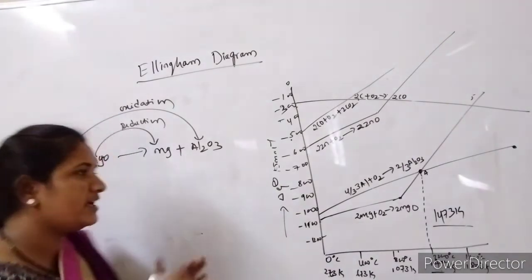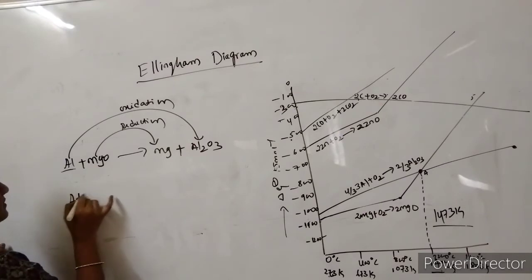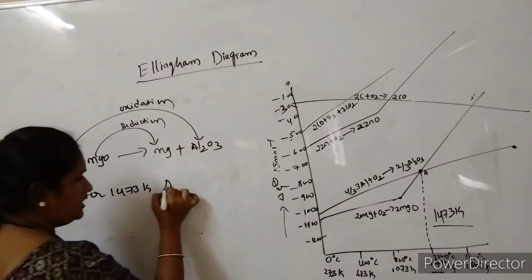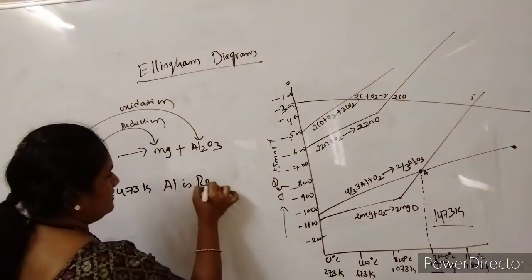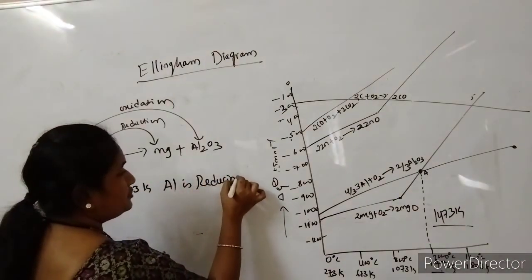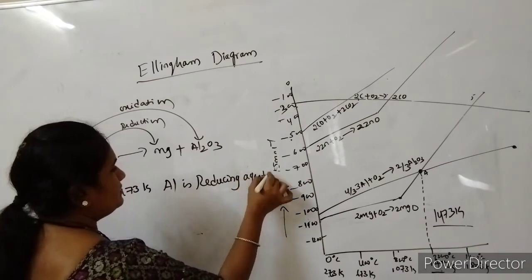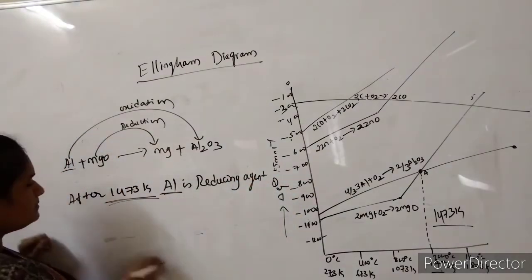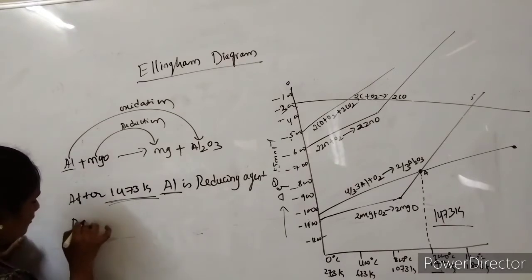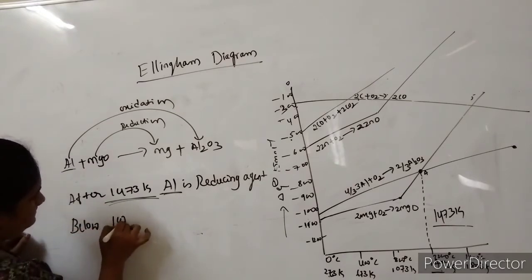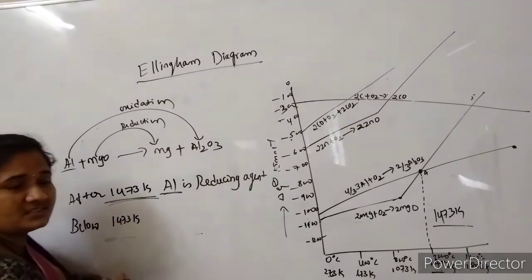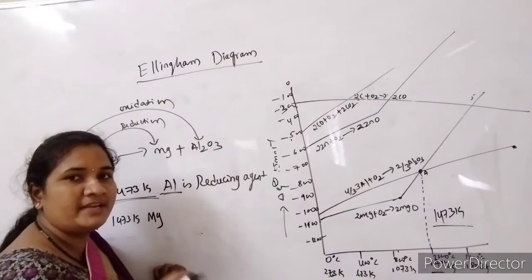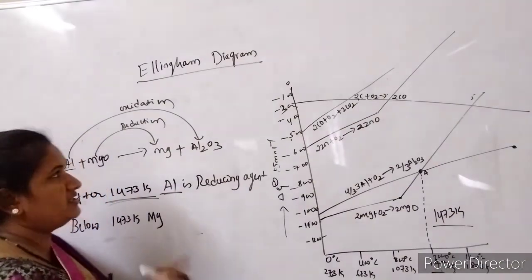So that's why after 1473 Kelvin, aluminium is the reducing agent. We have to choose aluminium as a reducing agent. Both are important, 1473 and aluminium. Okay, so before, or else below 1473, which one is acting as a reducing agent here? Mg, because delta G will be negative and it should be more spontaneous.